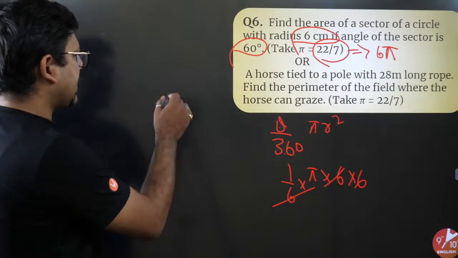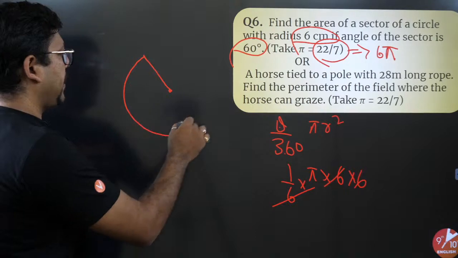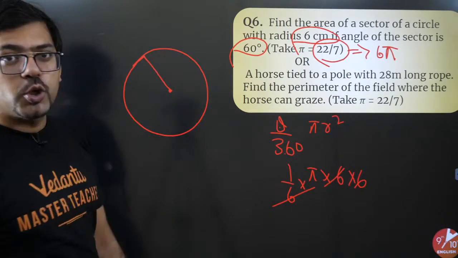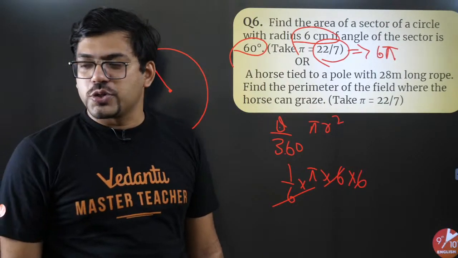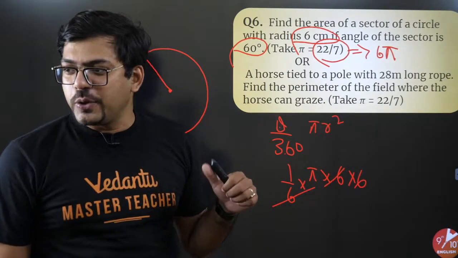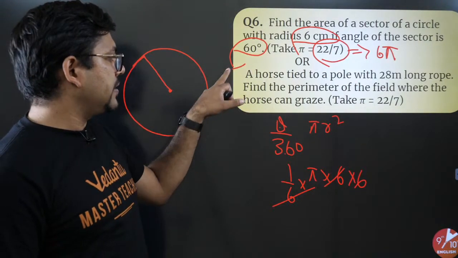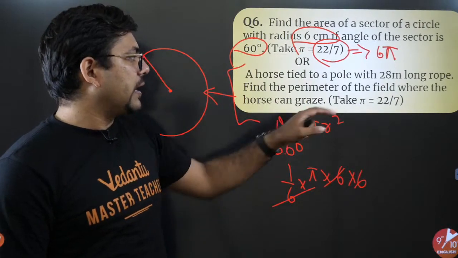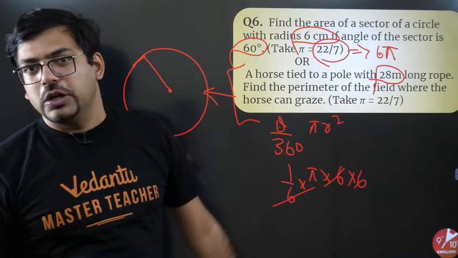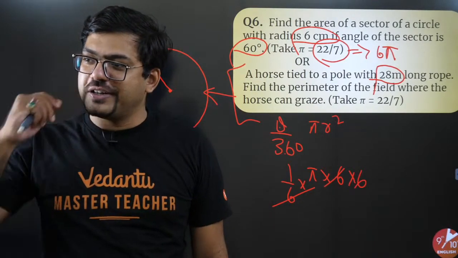Actually, the horse is at this point tied and the horse has a rope. So the perimeter which the horse will be able to graze would be this much: 2 pi r. So Chaitanya, I explained it, buddy. Did you all understand this? That 2 pi r would be the answer here in the second scenario. So 2 pi r, r is given here as 28 meter. Would you be able to understand that? Yes. Okay, that's great.